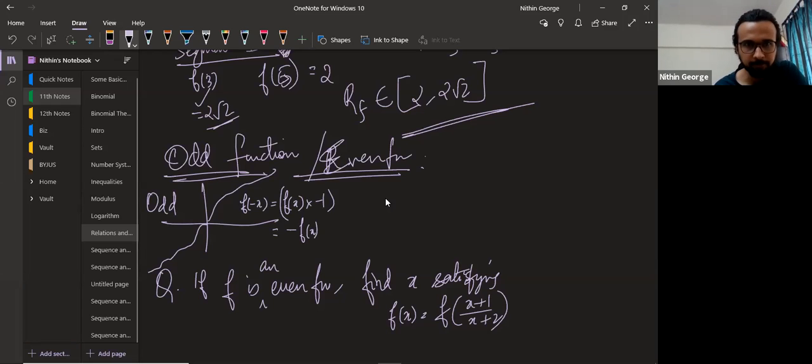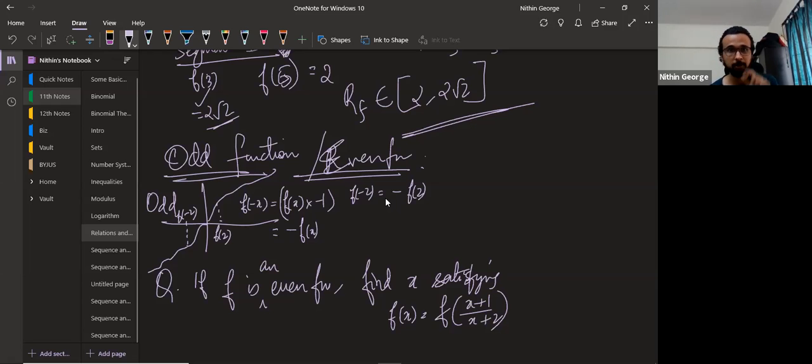Basically, I have this as some f of 2. My f of minus 2 will be the negative version of f of 2. That's the idea. f of minus 3 will be the negative version of f of 3. That's why f of minus x will be the negative version of f of x.